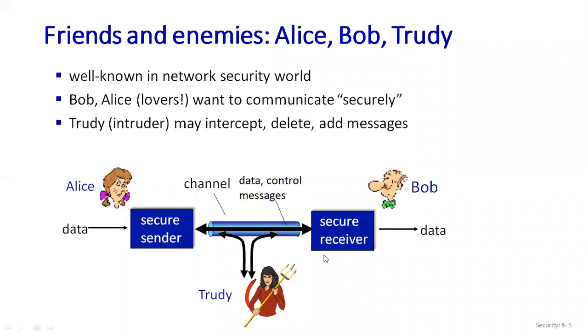So here we have three. You can say that this is A, this is B, and this is C, and these people are going to send a message, and this person is going to hack the message or wants to delete the message. That's the reason they are known as the intruder.